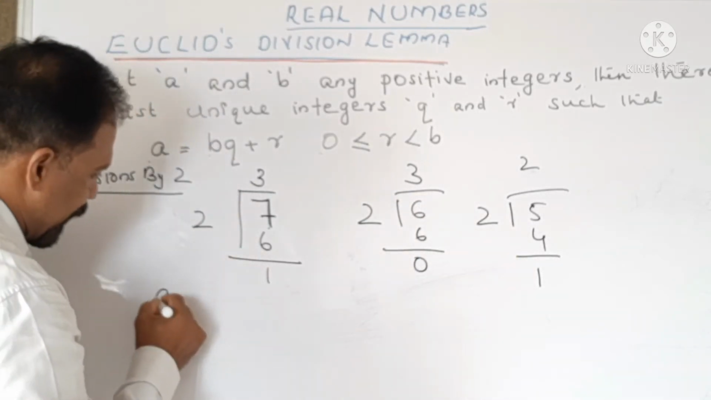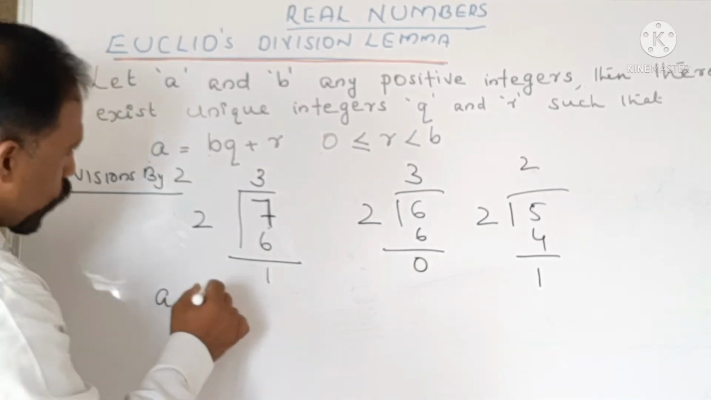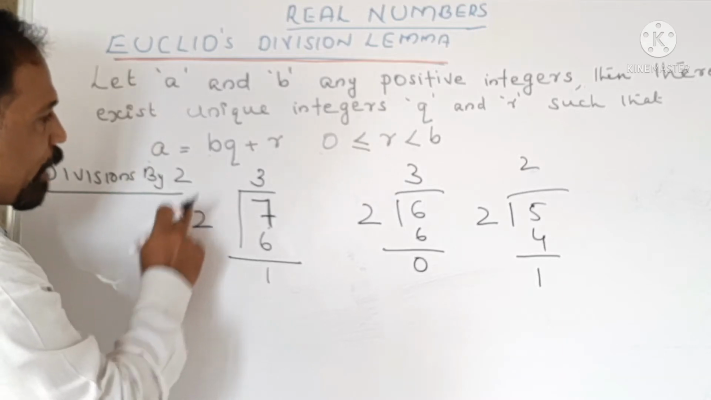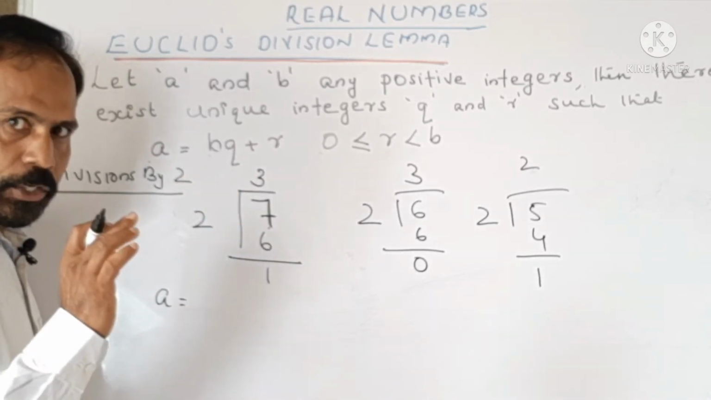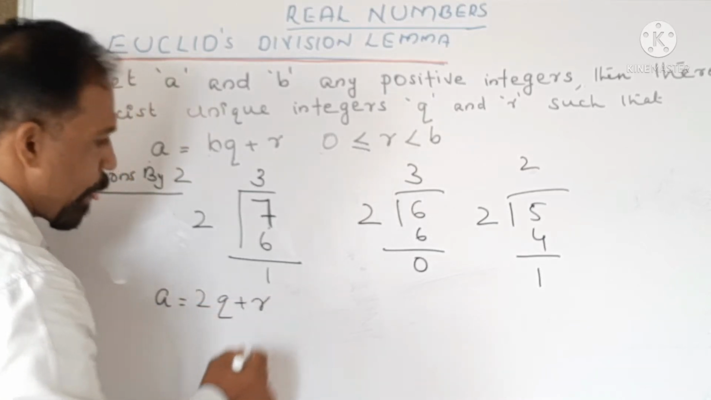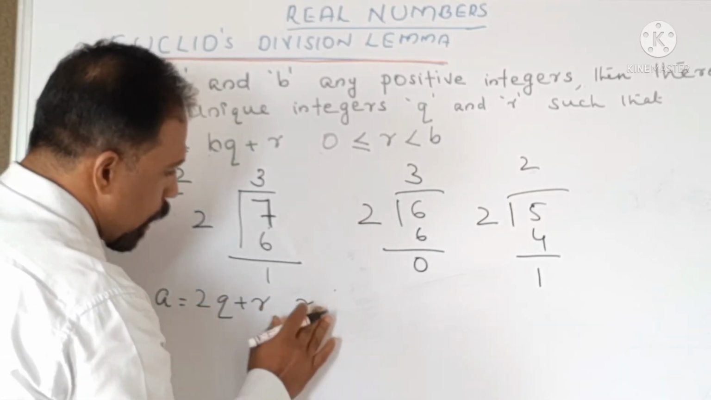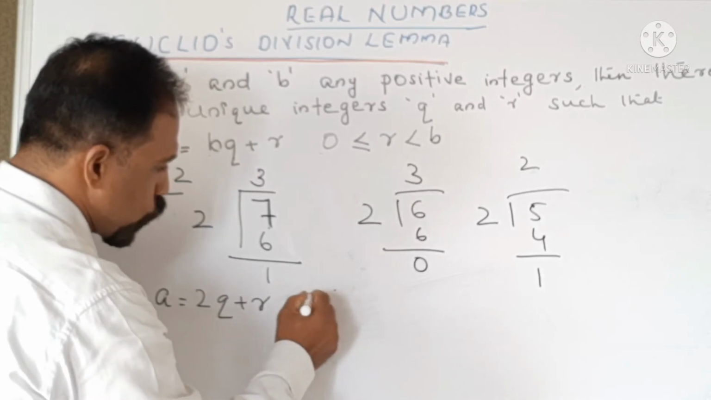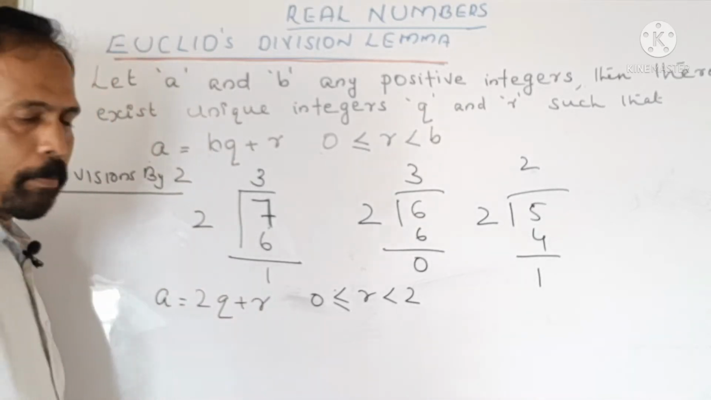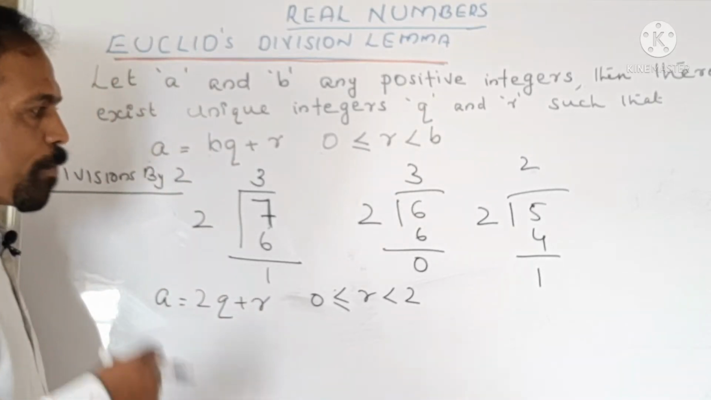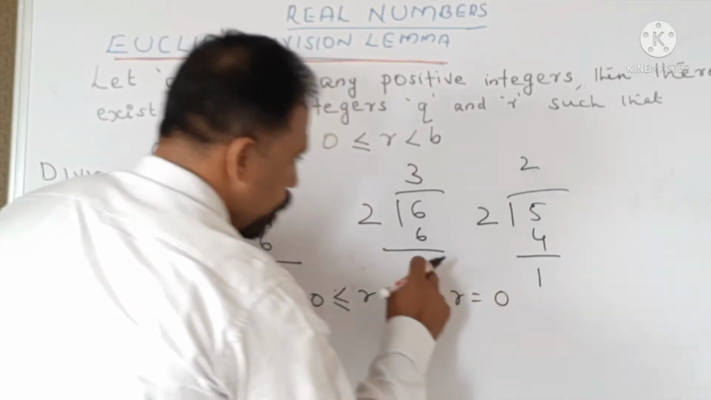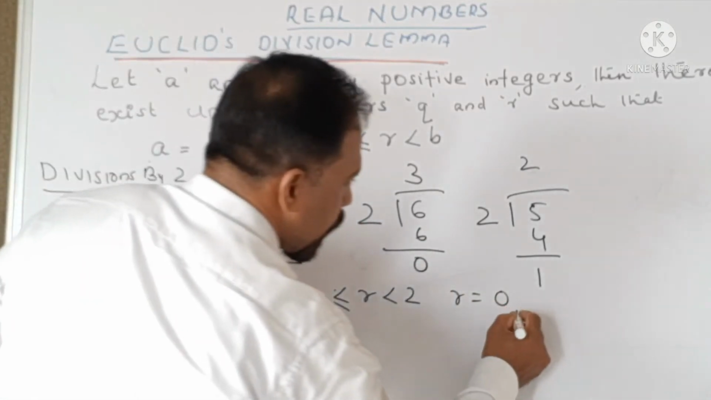So I can write A as 2 instead of B, since B is the divisor. I have divided all these numbers by 2. I can write A is equal to 2Q plus R. And R, what is the condition of R? R should be less than the divisor. Now, how many cases will be there? R can be 0 or R can be 1.